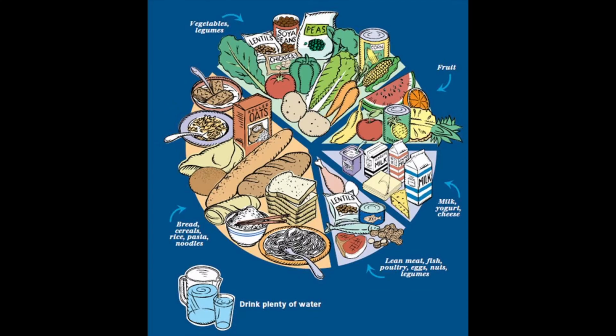According to the Australian Dietary Guidelines for Adults, it is recommended that a healthy diet consists of plenty of high-fibre carbohydrates such as whole grain bread, rice, noodles and pasta, at least 2 servings of fruit and 5 servings of vegetables a day. Additionally, it should also include moderate amounts of lean meat such as fish and poultry, or alternative options such as eggs, legumes and nuts. Moderate amounts of milk, yogurt and cheese are also recommended. It is also vital to drink plenty of water throughout the day, approximately 6 to 8 glasses.